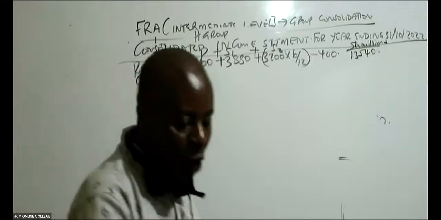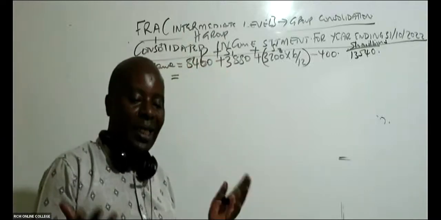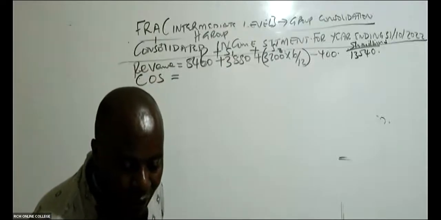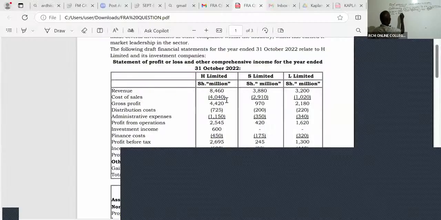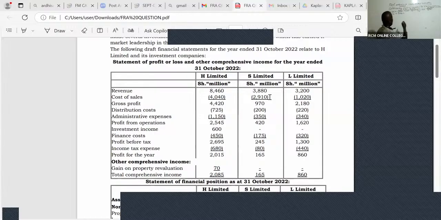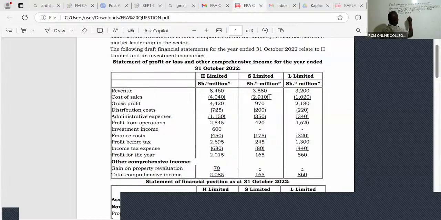So what do we do for consolidated? First of all, we appreciate that we are just adding. So the consolidated cost of sales, ladies and gentlemen, we have here 4040 for the parent, plus the subsidiary, first subsidiary S, 2910, the whole of it, plus L subsidiary, I will take in this case here 1020. This has to be time apportioned, times 6/12.